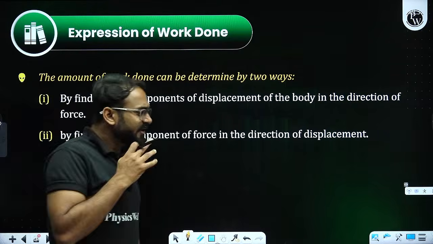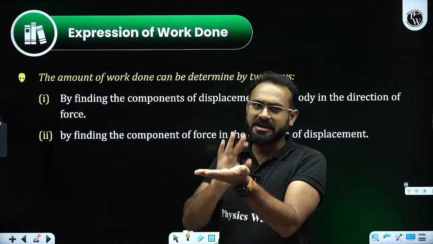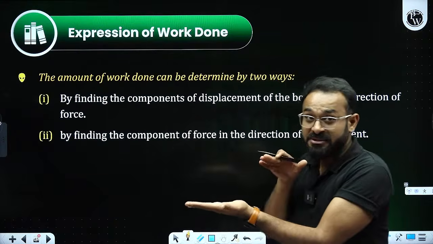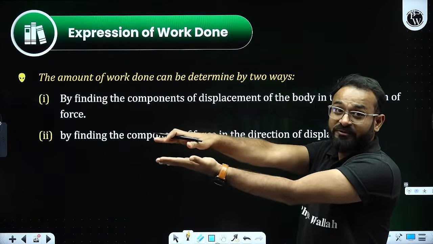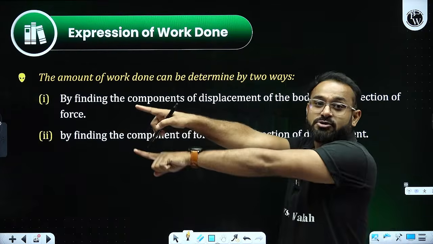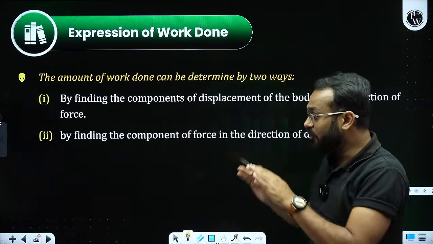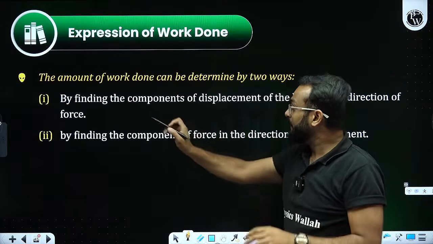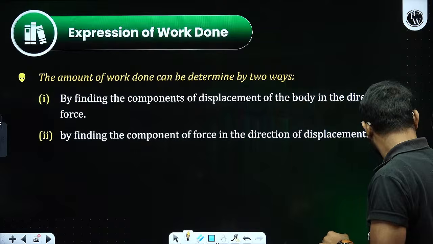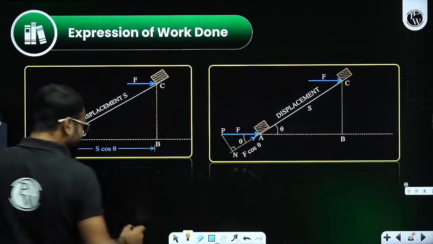Now in this, we need to take care. What if the object is moving in a straight line? That is quite simple. If the body is moving in a straight line, that means the force and displacement are both along each other. This is the direction of force, and the displacement is also occurring in the same direction. That is okay. But what if the object is moving upward? By finding the component of displacement of the body in the direction of force, what will happen in this case? Try to understand. Amazing question it is.